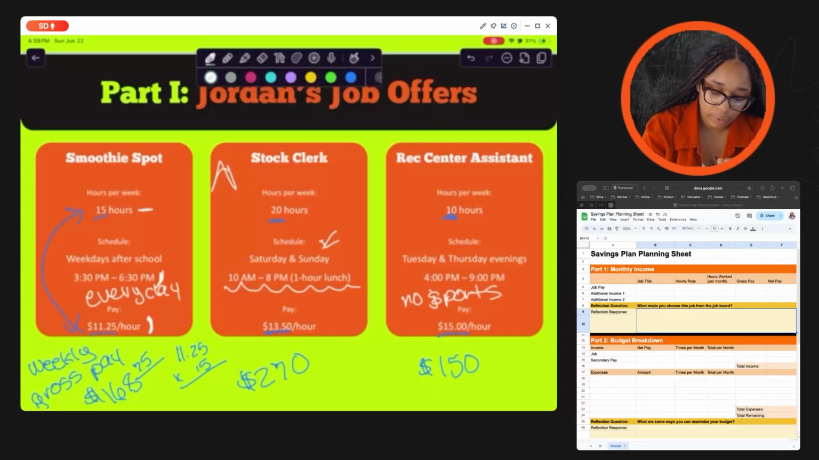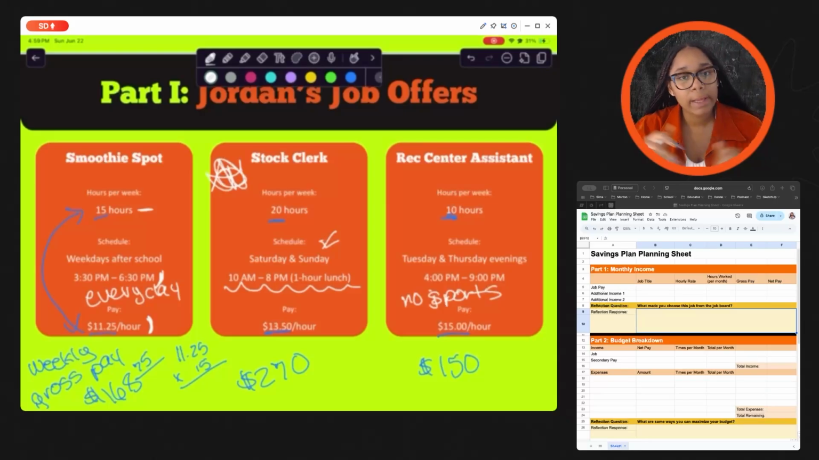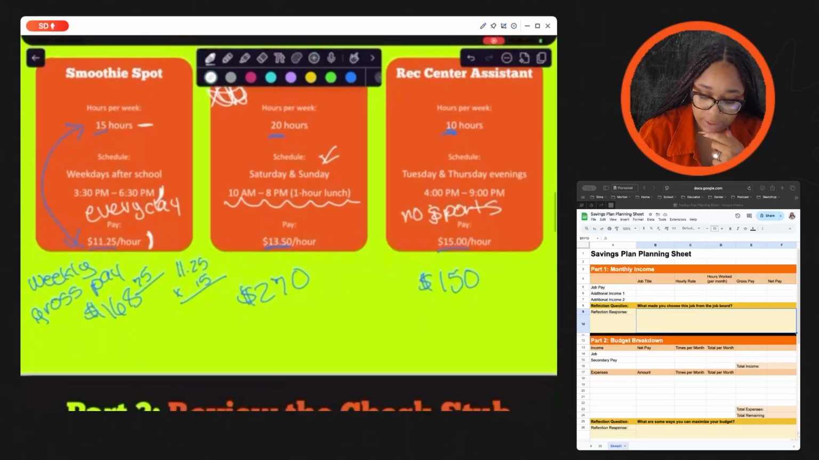I am going to go with the stock clerk because, see, me in high school, I didn't do a lot on weekends, but I was very, very busy during the week. Every single week, I had theater, I had sports and stuff during the week, and on the weekends, they were pretty much just my family time, and I'm not going to lie, y'all. In high school, I was willing to give up some family time to get a car. We're going to go with the stock clerk where he's making $270 per week.